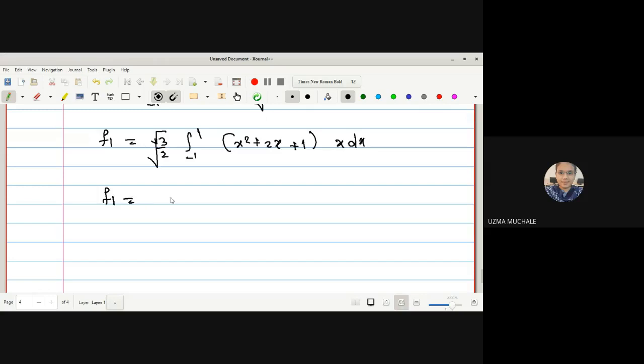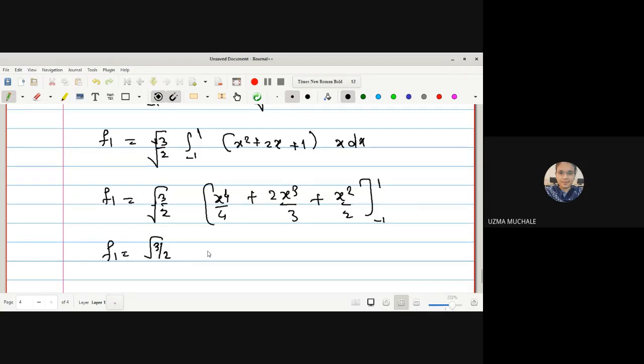So equal to under root 3 by 2. Integration of these terms we have to evaluate. Integration of x cube will be x raised to 4 upon 4, plus 2 into integration of x square, which is x cube upon 3, plus integration of x, which is x square by 2, within the limit minus 1 to 1,